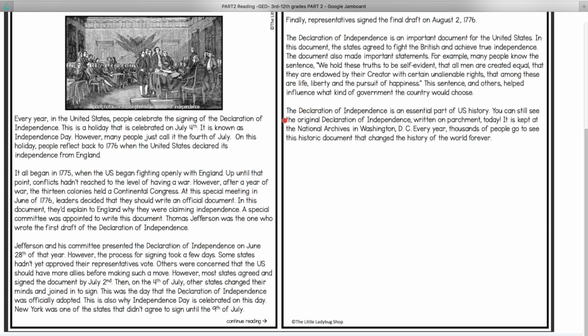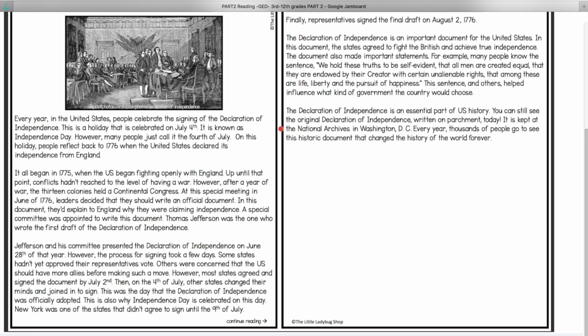You can still see the original Declaration of Independence written on parchment today. Parchment. There was no paper. They didn't write it on paper. They wrote it on, I believe, sheepskin that had been dried and pulled, or cow skin. Either the skin of an animal, either a sheep or a cow, is parchment.